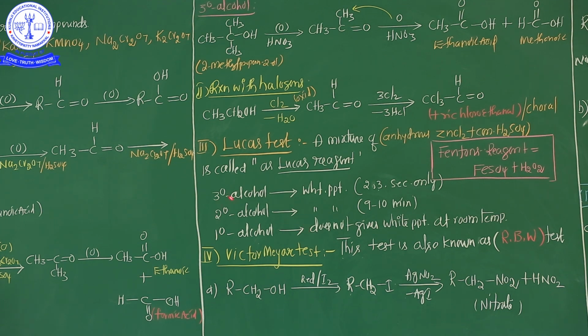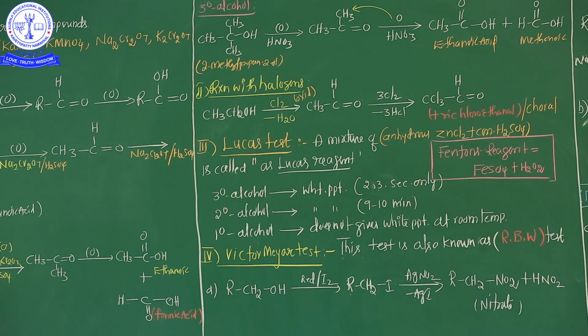In the case of 3 degree alcohol, for example, you take a pinch of 3 degree alcohol and just add it to the Lucas reagent. Immediately, within 2 to 3 seconds, the alcohol is converted into a white precipitate. So this is the confirmation test for 3 degree alcohol. Now my question, my dear students: Lucas reagent reacts fastest with 3 degree alcohol. What is the confirmation test of 3 degree alcohol? If the Lucas mixture is added to 3 degree alcohol, within a fraction of a second, 2 to 3 seconds, a white precipitate is confirmed. If white precipitate is formed inside the test tube, it is a confirmation test of 3 degree alcohol.